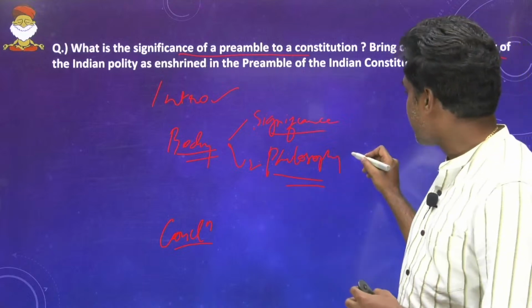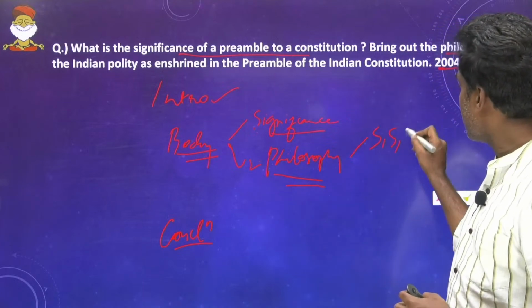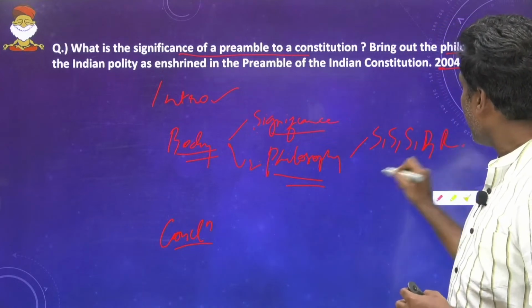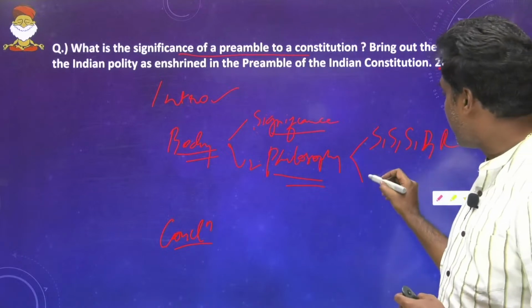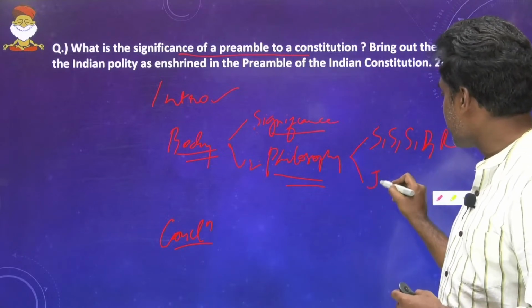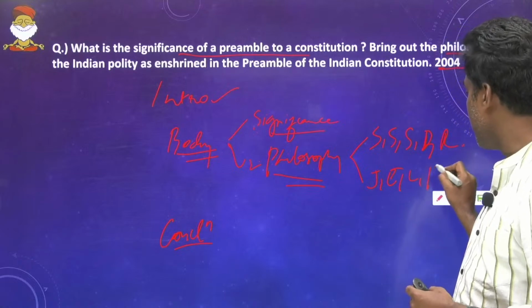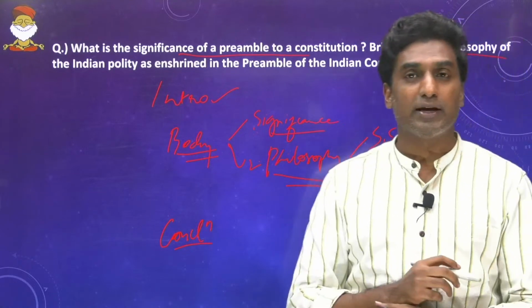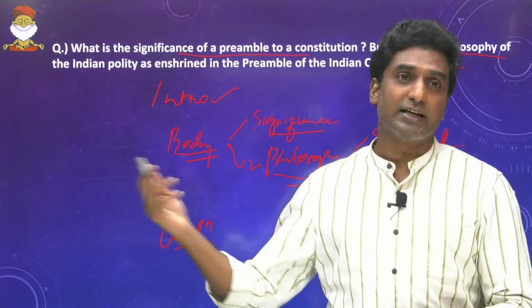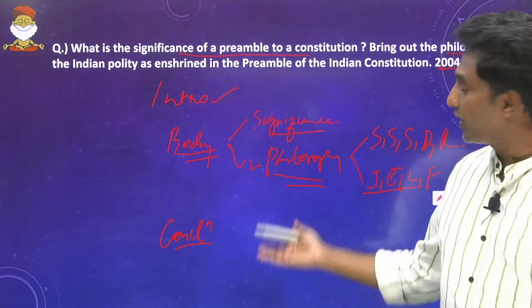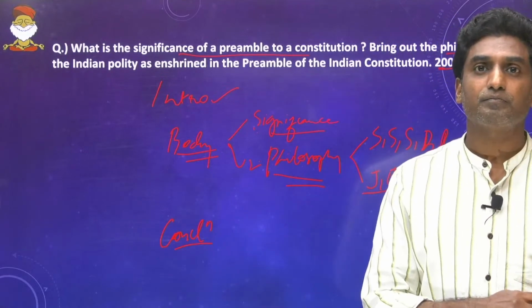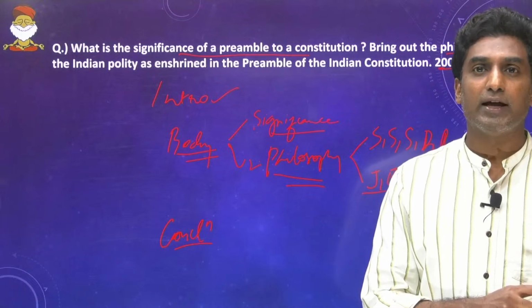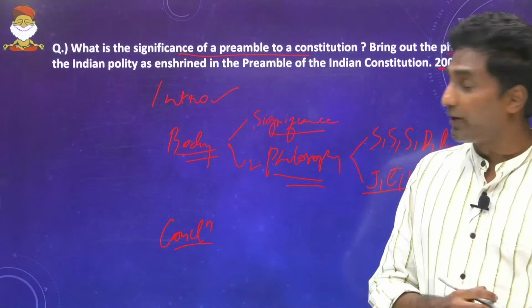Again, as I said, the same words: socialist, secular, sovereign, democratic, republic, and also the ideals, I mean, the ideals that go with justice, equality, liberty, fraternity. So these are the things that I'll be explaining here. Again, conclusion, just like the previous question, right? So this is what I'll be writing in this particular question. Fine, so that's it with today's topic.